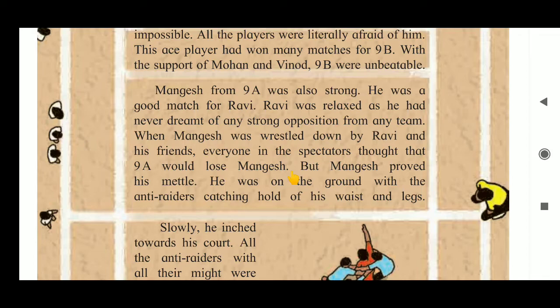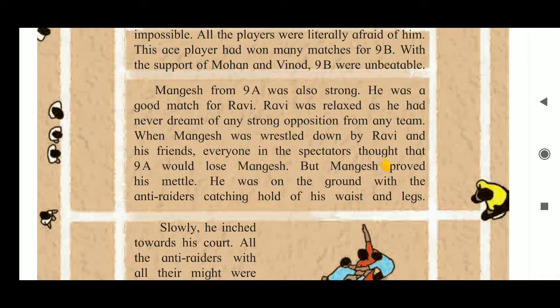So Mangesh goes onto the opponent's side for raiding, and then Mangesh was wrestled down. Wrestled down means thrown on the ground and held down. So Mangesh was held down on the ground by Ravi and his friends.